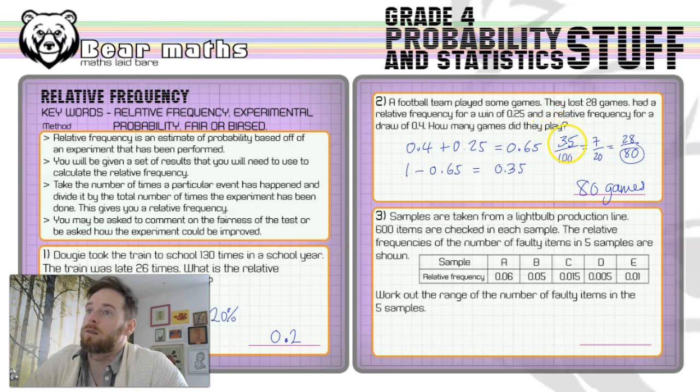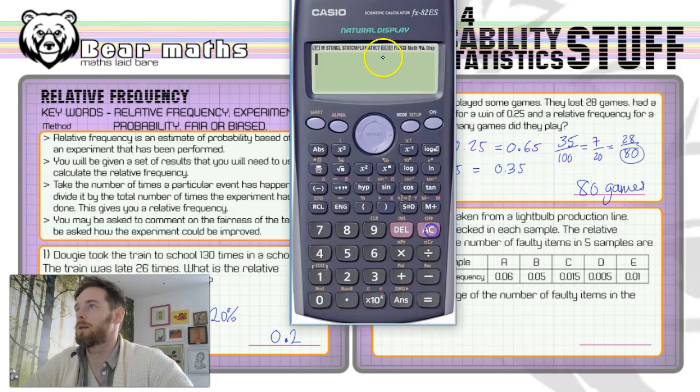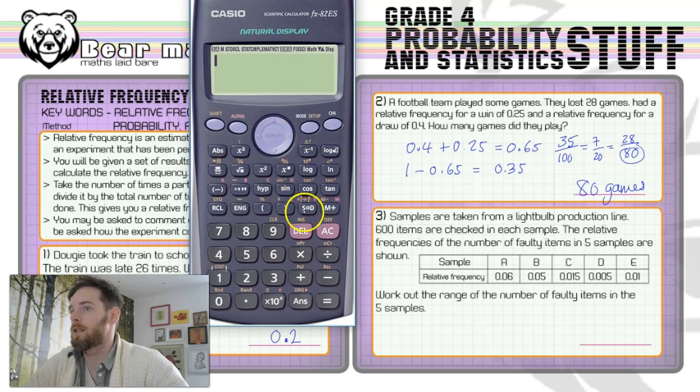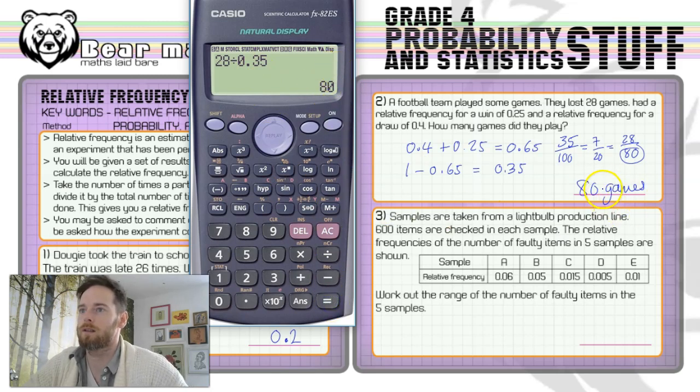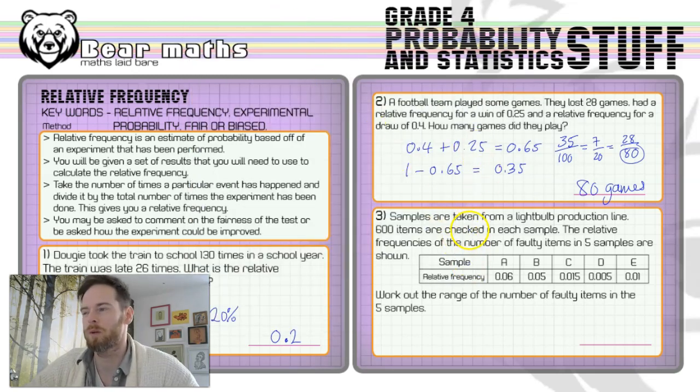with just reversing the process. I'll just do that on the calculator for you actually. If we took the number of games that they'd won and we divided by 0.35, the relative frequency, we would get 80, which is how you could do it with a calculator nice and quickly if you were allowed one, which in most of these times you probably will.